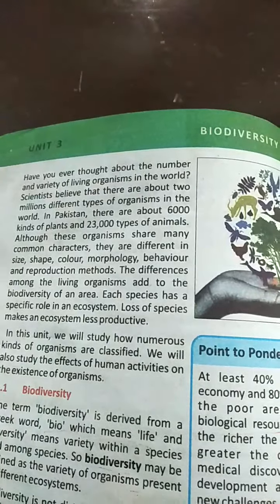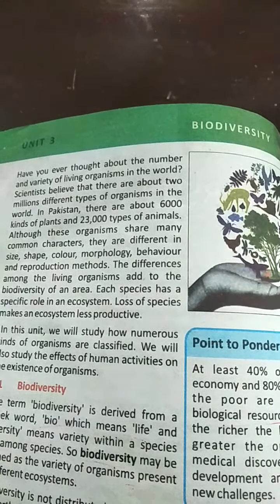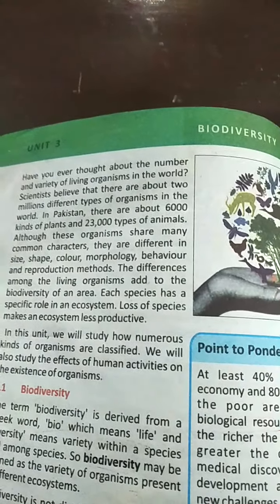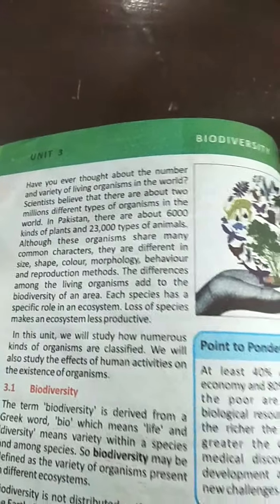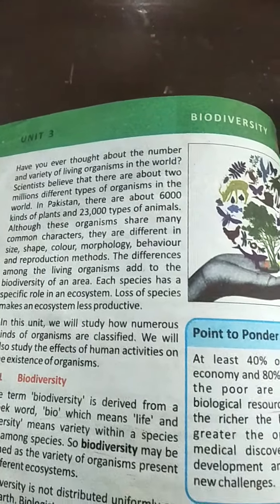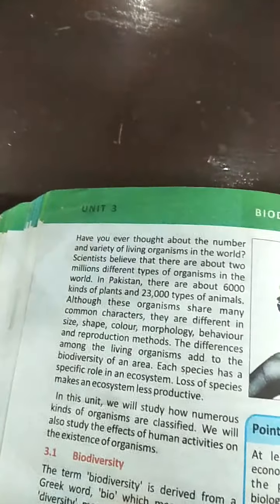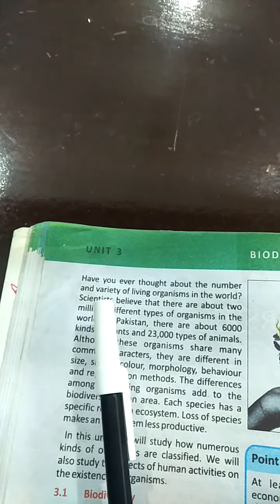Biodiversity shows the total variety, the total kinds of plants, animals, and microorganisms, and the benefit of living organisms on the surface of earth. So, dear student, let's start with the first paragraph of chapter number 3.